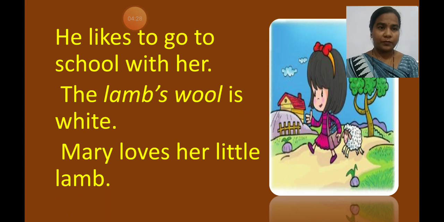Lamb here means the common name of a male animal. That is why he is used here. Here, who likes to go to school with her? Her means Mary. The little lamb likes to go to school with Mary.